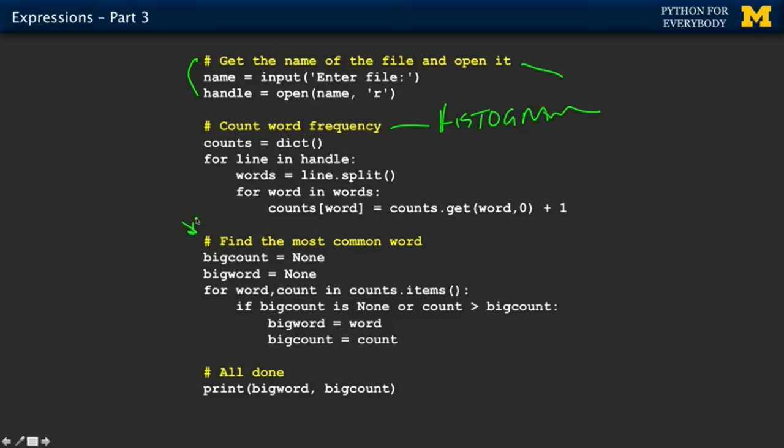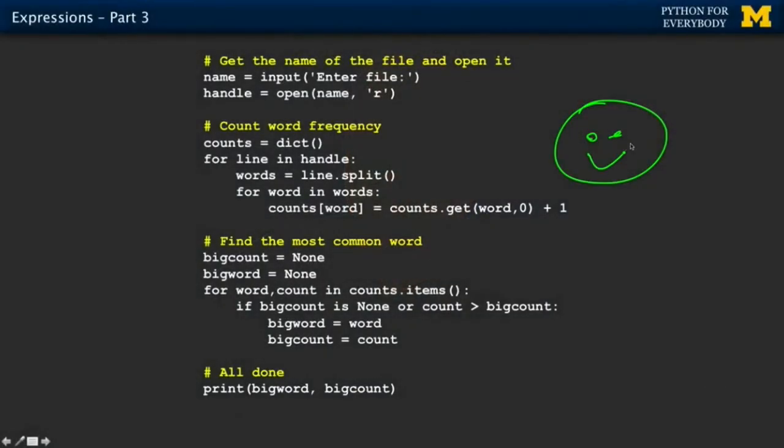And so, again, don't think of this as like the teacher's telling you that you got to write comments. Think of this as like, I'll write comments so I remember what I was doing here. Why did I write this code? So write the comments to help yourself out. And now here, the last thing, we're all done and we're printing the stuff out. Okay? So that's comments. It's an important part of documenting your code so that you can figure it out later. And again, the human who's going to like you for doing all this stuff is you. Right? So this is you, and you're giving a gift to the future you.